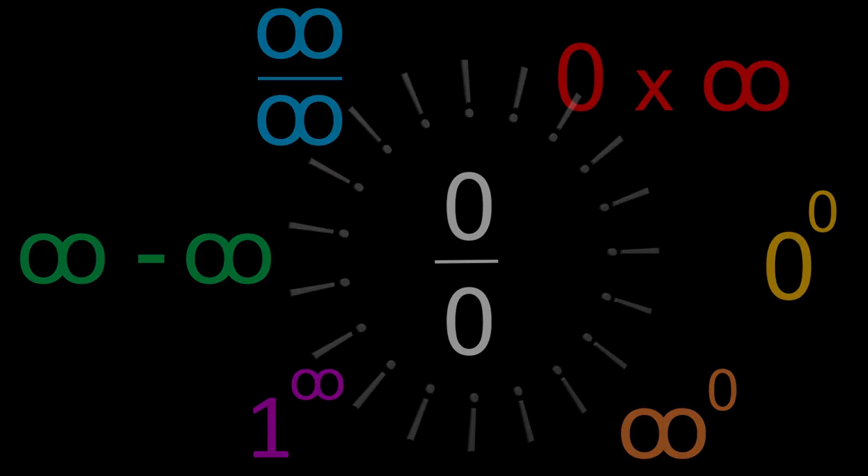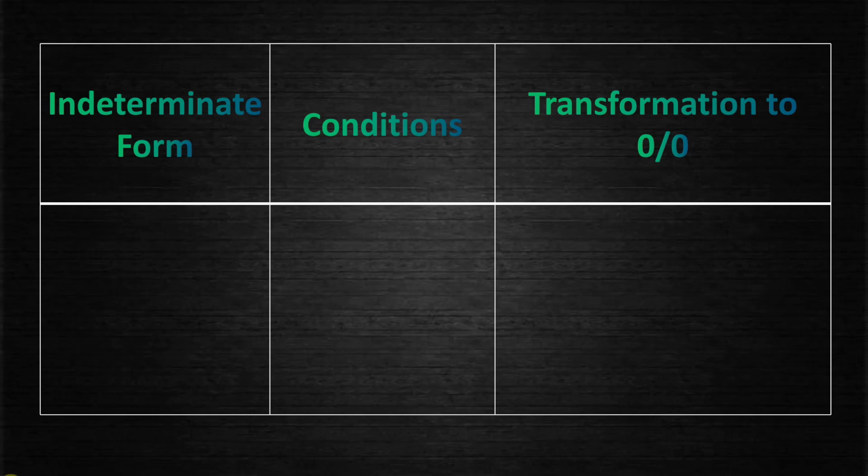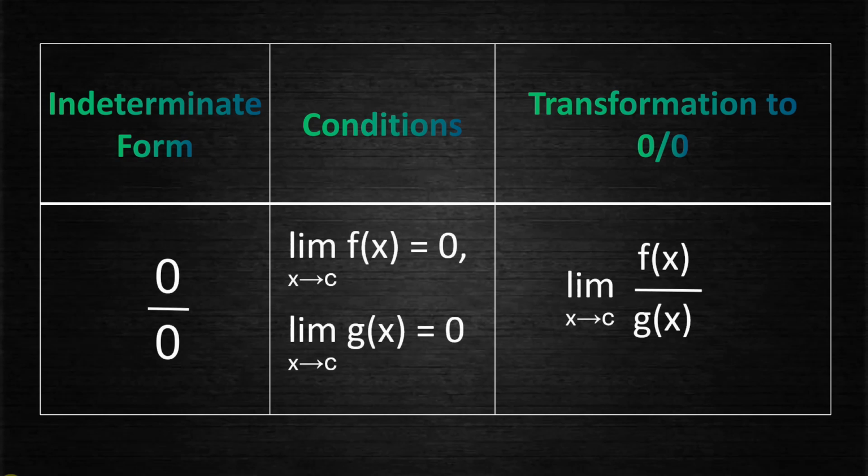Let us see how we can do this. Let us have a table consisting of the indeterminate forms, conditions applied on functions for obtaining the indeterminate forms, and algebraic transformations for transforming the indeterminate form to 0/0. So for the indeterminate form 0/0, we have these conditions which are expressed using the language of calculus, that is using limits, which means f(x) and g(x) are tending to 0 when x is tending to a critical value c.